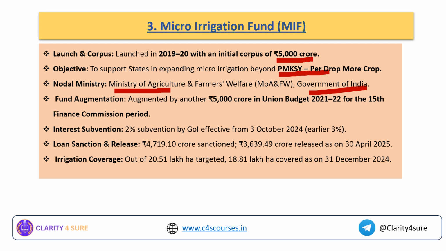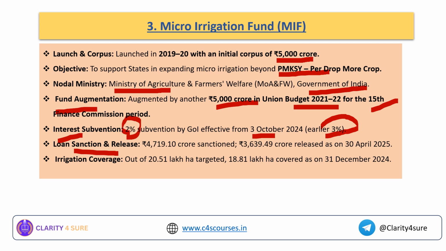Okay, what is the fund augmentation? It was augmented by another 5,000 crore in the Union Budget 2021-2022 during the 15th Finance Commission period. And what is the interest subvention? Earlier it was 3%. From October 3, 2024, the interest subvention for this particular micro irrigation fund has been reduced to 2%.